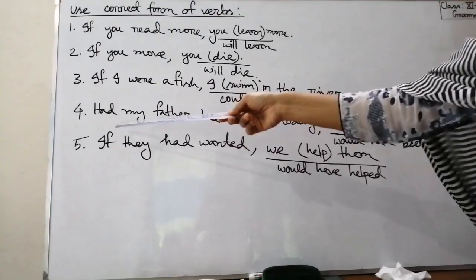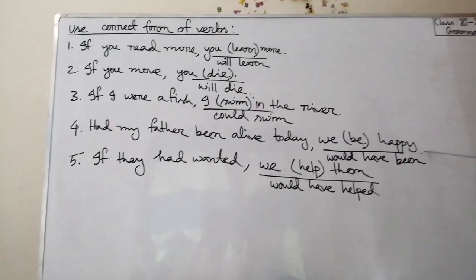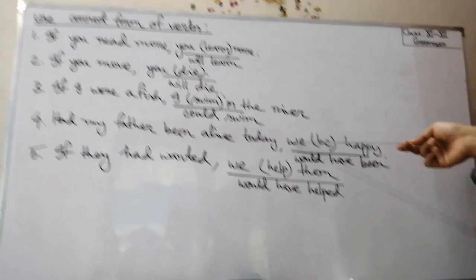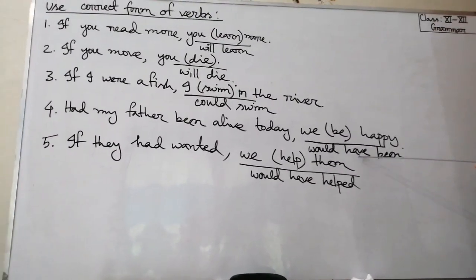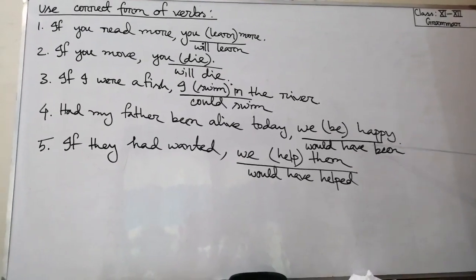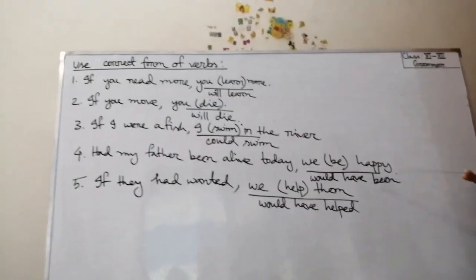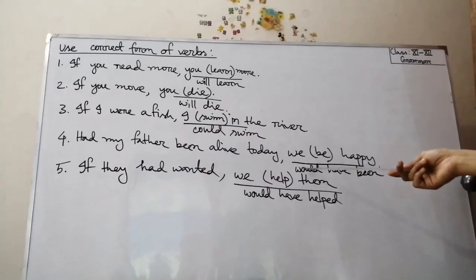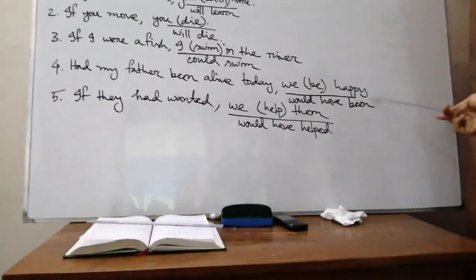Then sentence number 4, had my father been alive today, we be happy. Okay, then here I have chosen "we would have been happy." Okay, here the main verb is "be," so the past participle is "been." Would have been happy, but here you may write "we might have been happy" or "we could have been happy." You are right too.